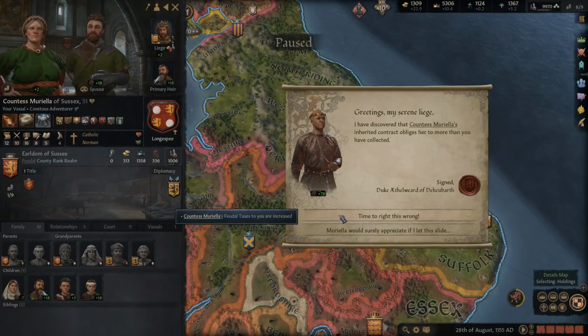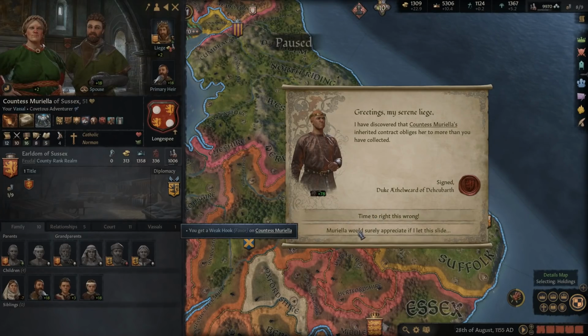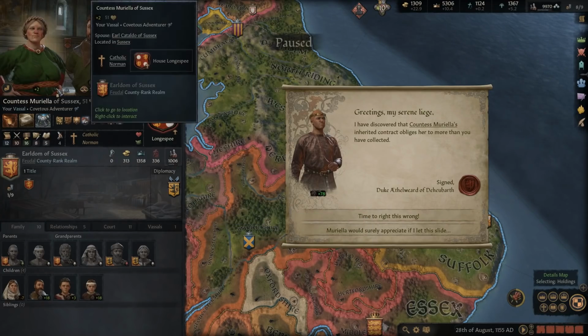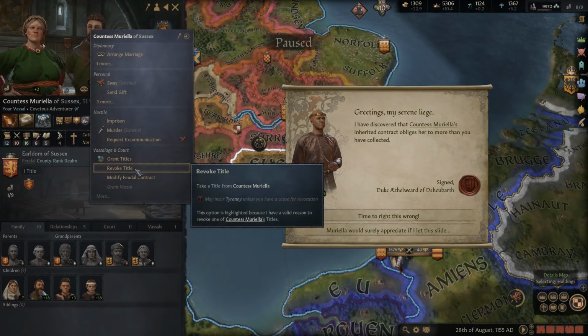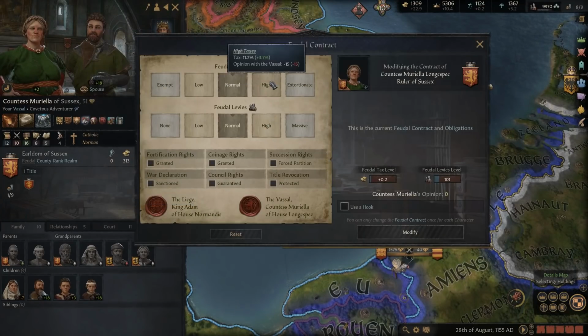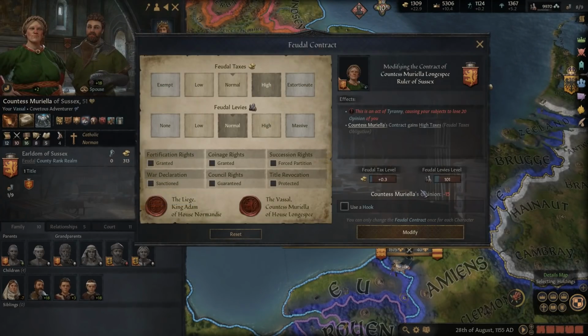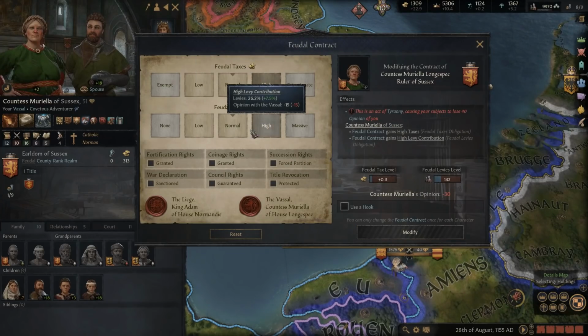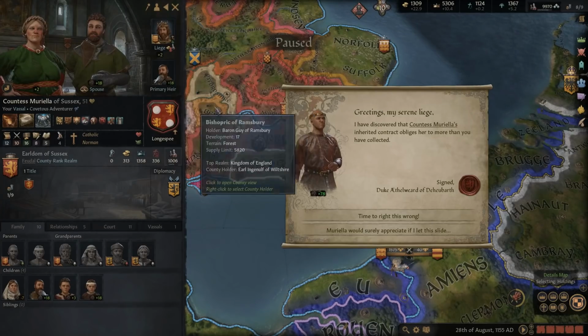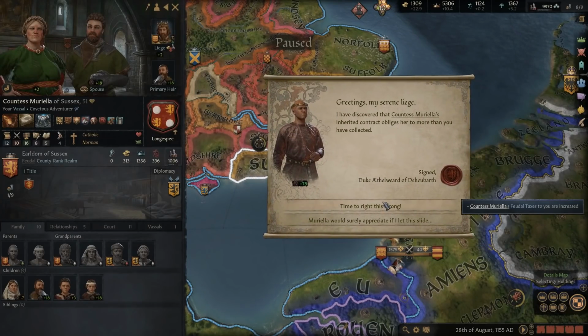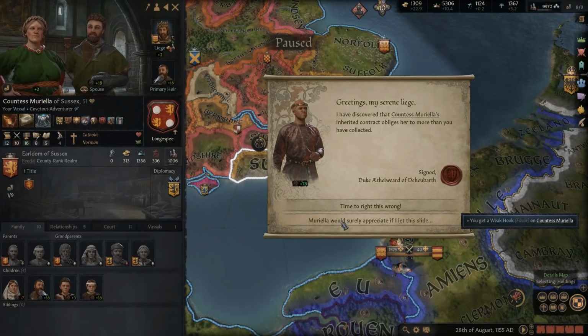Now, one thing somebody was mentioning is that you're not going to get the opinion penalty here, and that's the one benefit of going this way. But that's not the case though, because you get the opinion penalty just for having this on. It's not for changing it. You always have it as long as it's on. So I mean, you only get an opinion penalty if you're being tyrannical. So yeah, if we just change it to feudal taxes, we'll still get the opinion penalty. And I don't know why it doesn't notify you of that, but yeah. So yeah, let's go and do this, guys.